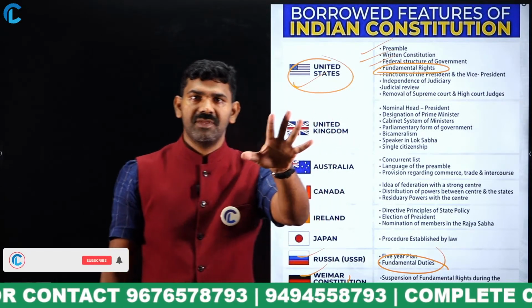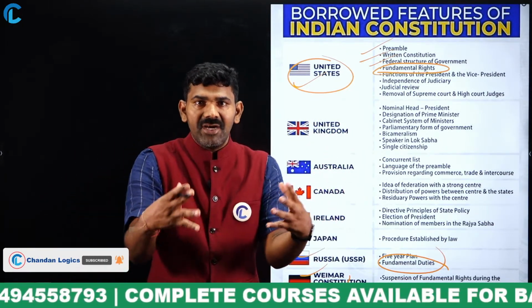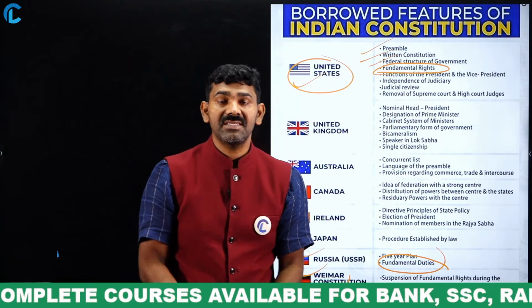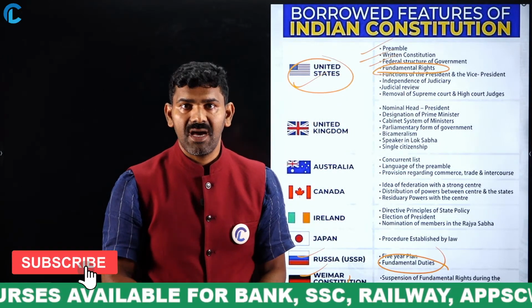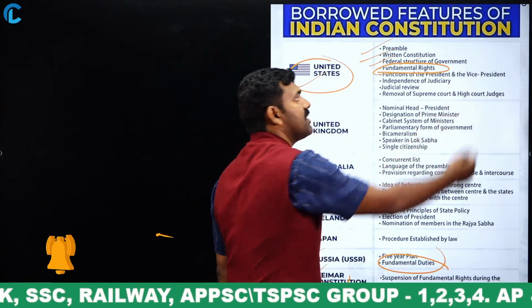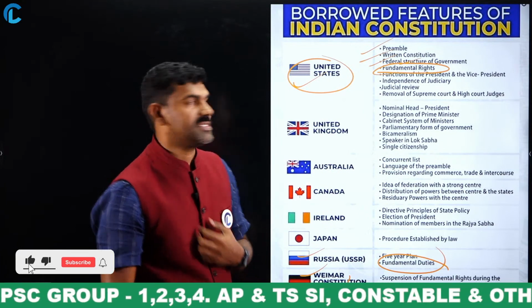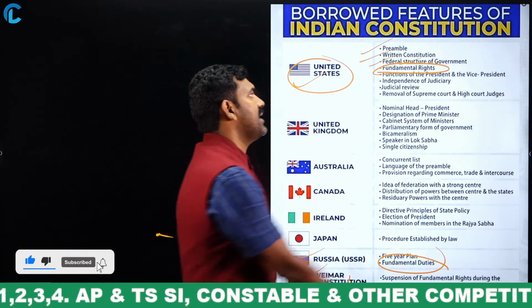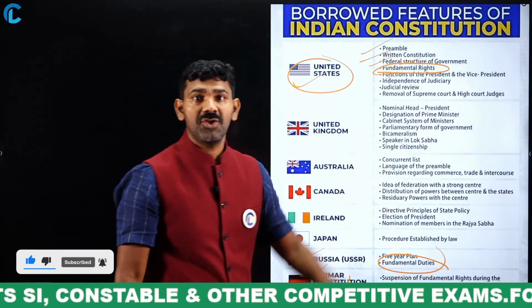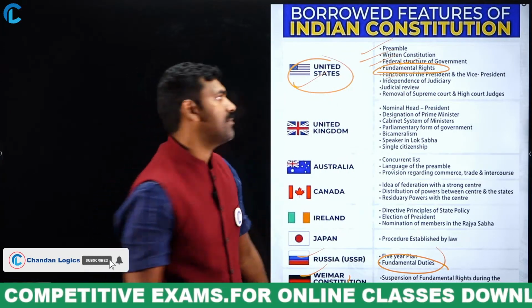All the different parts combined to form the United States of America. Since the USA is a federation of states, the federal feature of our country India is borrowed from the USA. Fundamental rights we already know, and the functions of president and vice president. The USA has a president and also a vice president, so some of the functions we have taken from them.